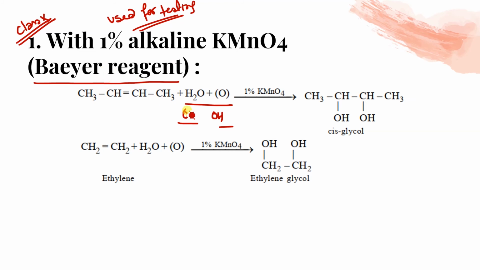Both the double bonded carbons will have an OH group and it will form cis, or we can say vicinal, alcohol. Clear, everyone? So OH will attach to this as well as this and it will form cis glycol. Here it is ethylene glycol. Any doubt in this? Yes, it is important.